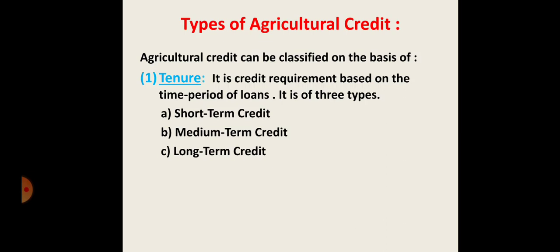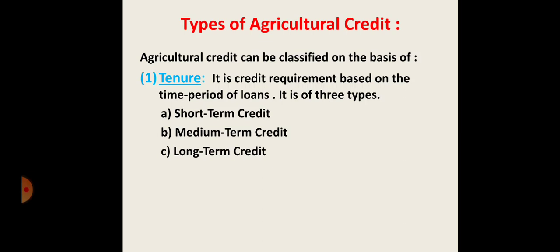The next point is medium term credit. These loans are for a period up to 5 years. These are the financial requirements to make improvements on the land, buying cattle or agricultural equipment, digging of canals, etc. So that is the source. Why do we accept that? The medium term credit is related to a limited period, up to 5 years.